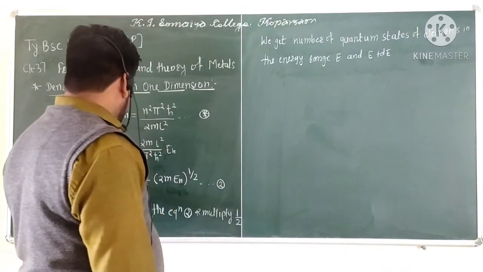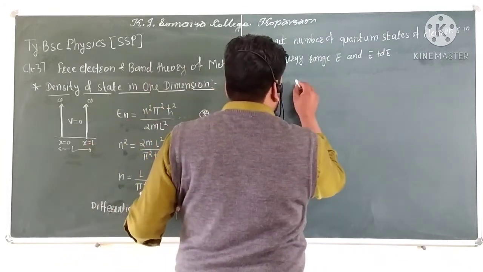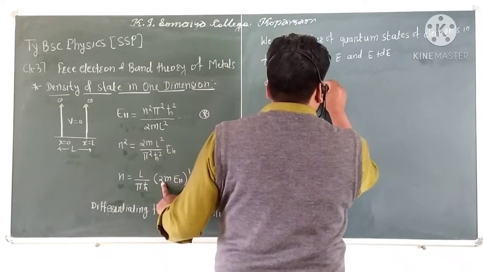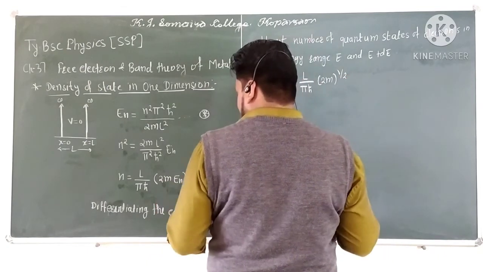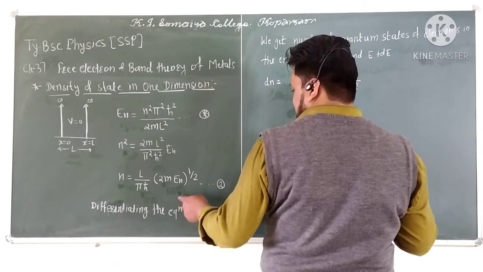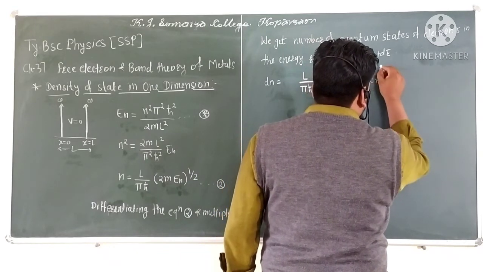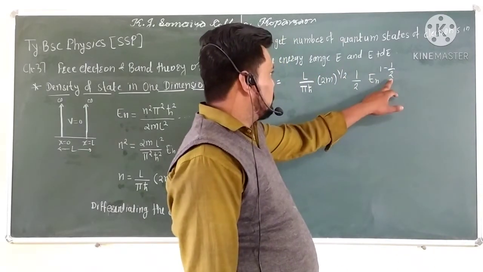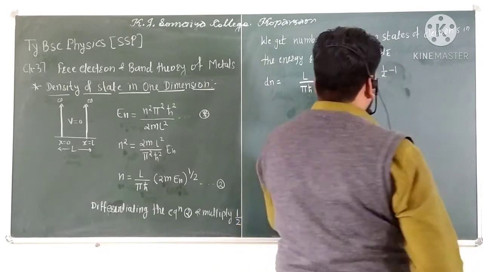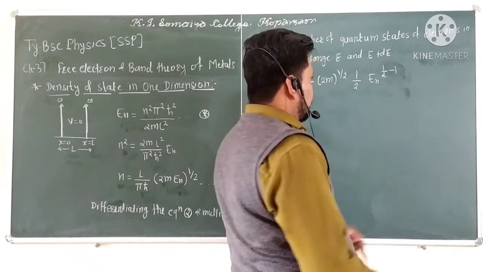If we take the differentiation of this term, dN is equal to L upon pi h cross, twice m whole power 1 by 2 as it is, so that is constant, and the differentiation of En whole power 1 by 2 is 1 by 2 taken on one side, and the derivative is En whole power 1 by 2 minus 1, that is minus 1 by 2.